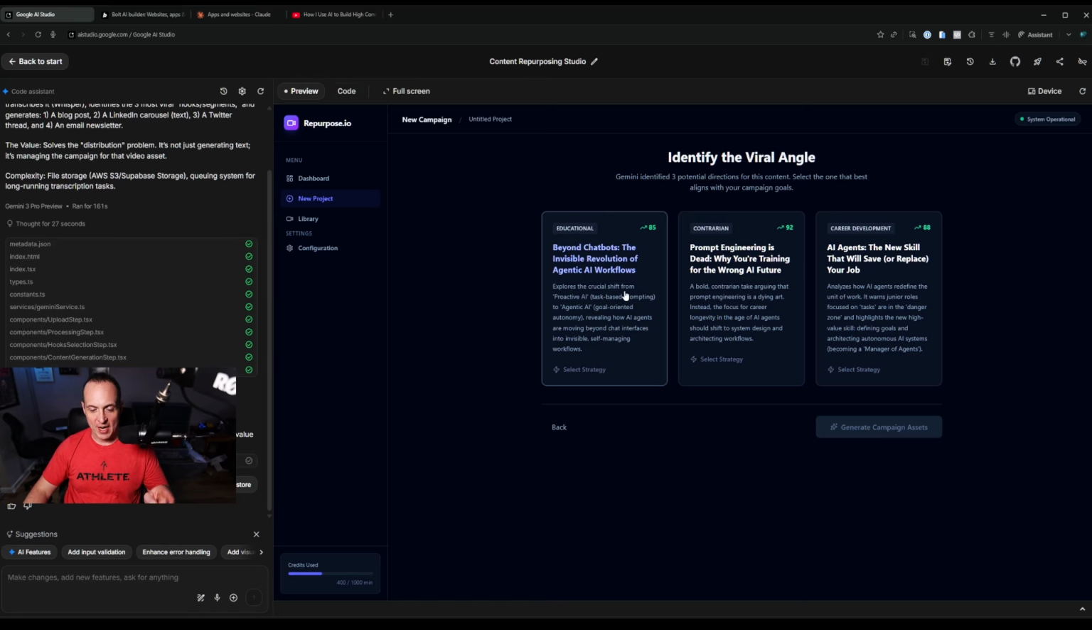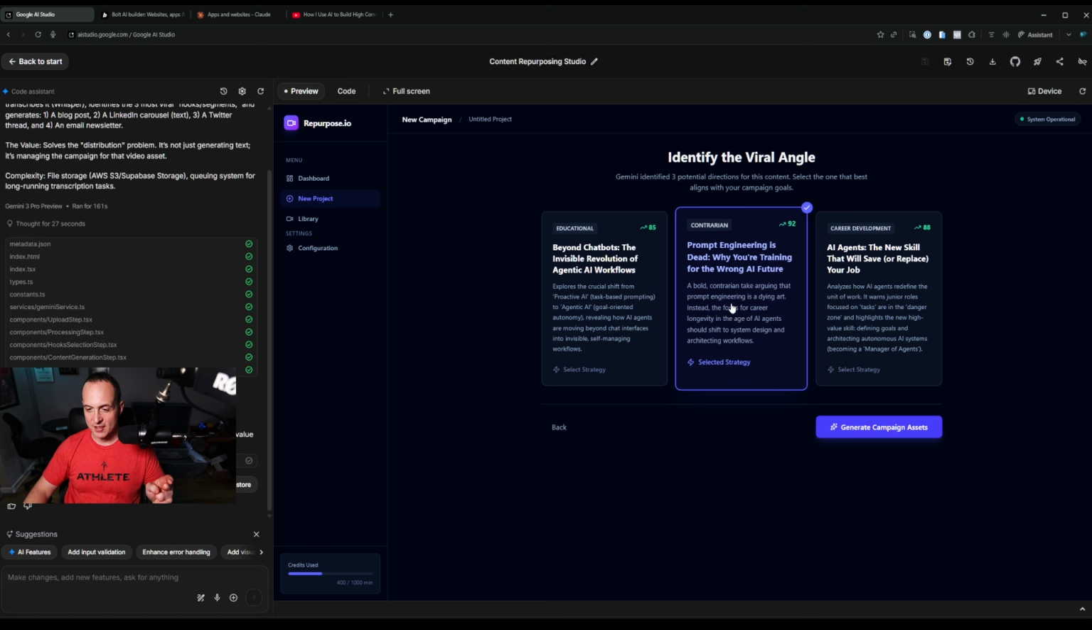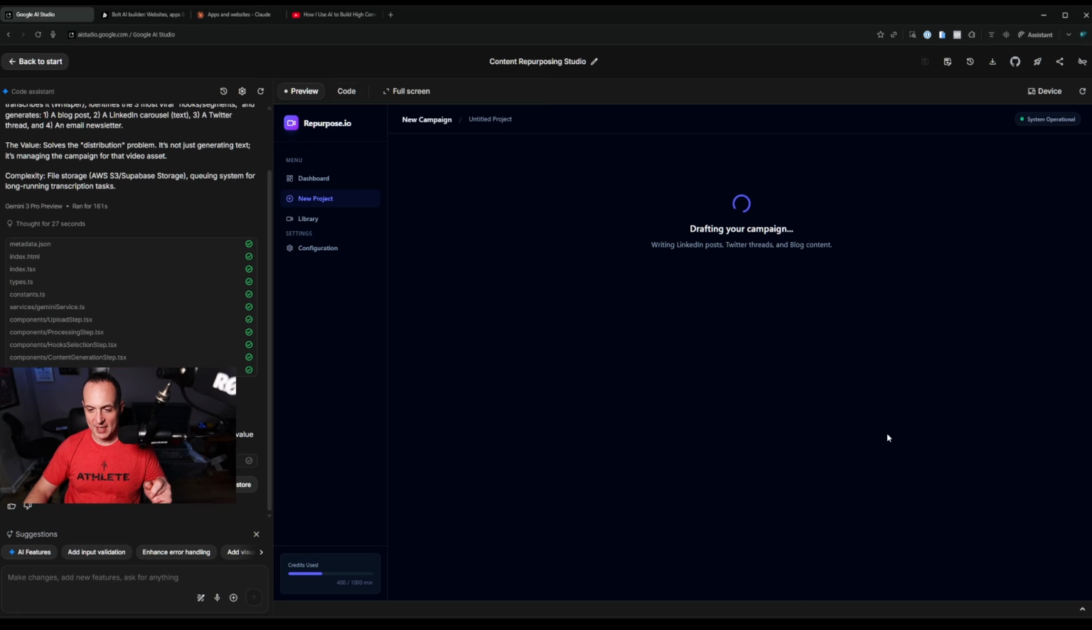Okay. Beyond chatbots, the visual revolution of agentic AI workflows. Prompt engineering is dead while you're training for the wrong AI feature. And okay, let's try this one. Generate campaign assets. And it's drafting my campaigns.